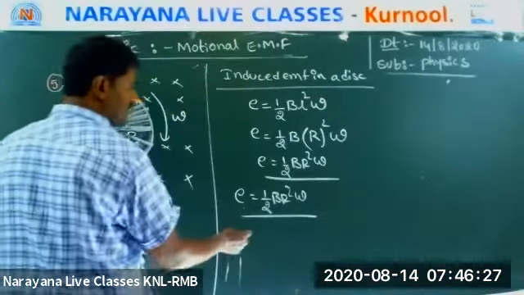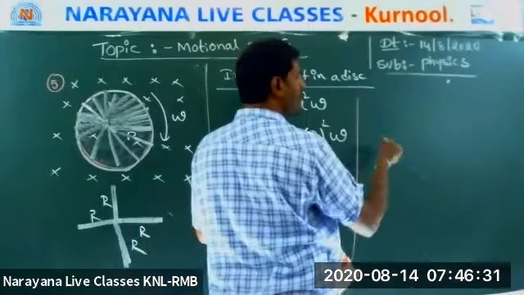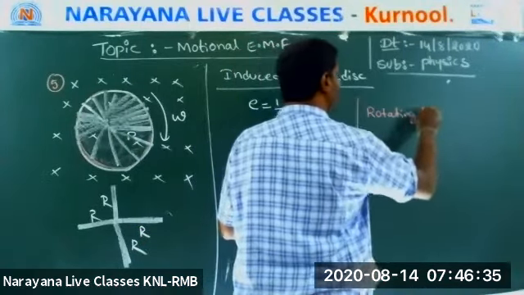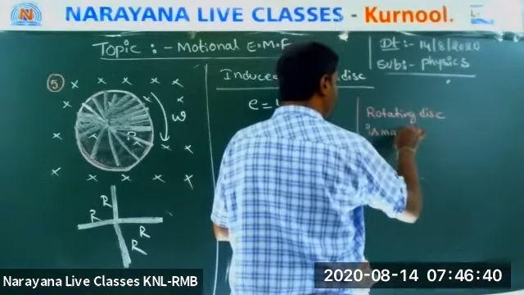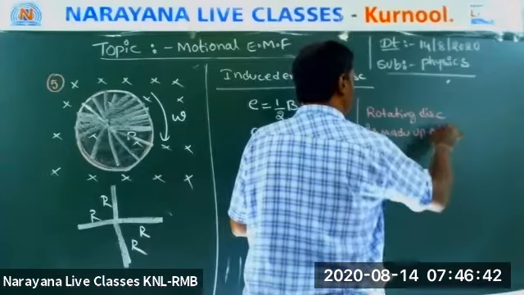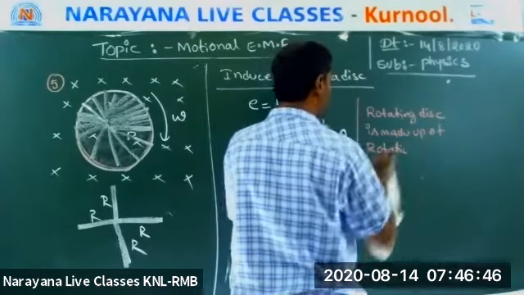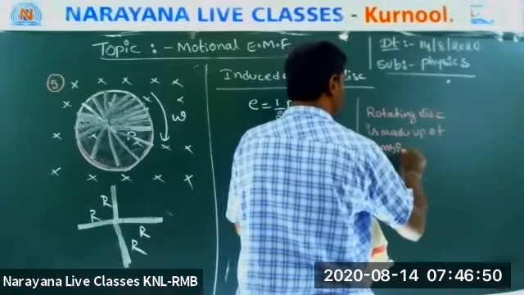Write on yourself, if anyone is interested: the rotating disc is made up of a combination of rotating bars.